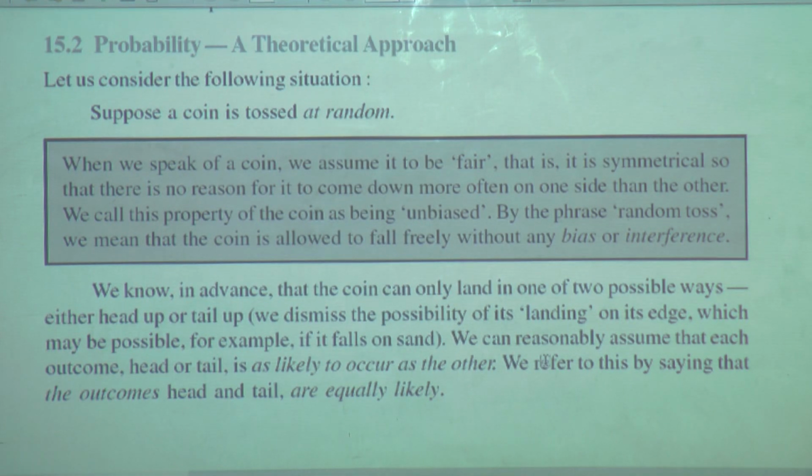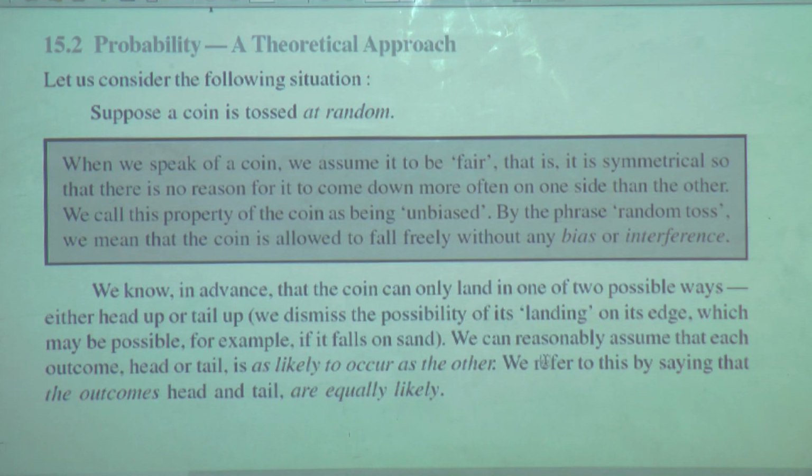Let us consider the situation. Suppose a coin is tossed at random. Something in the box they have explained to us. Let us see what the explanation is. When we speak of a coin, we assume it to be fair, that is, it is symmetrical, so that there is no reason for it to come down more often on one side than the other.